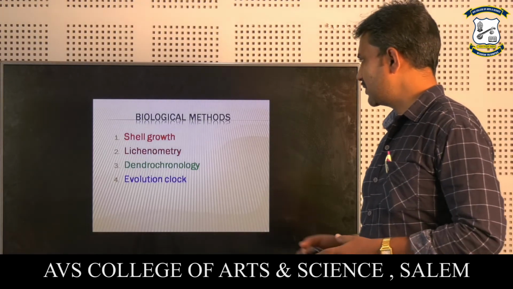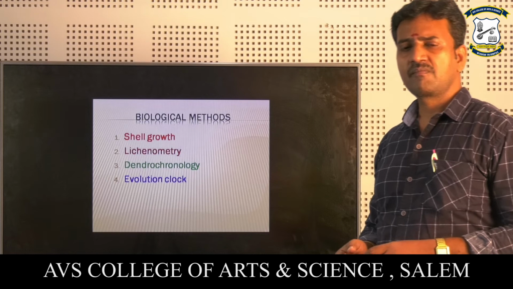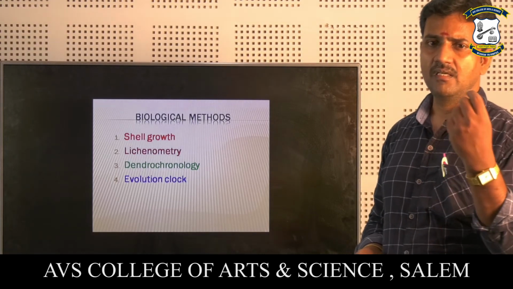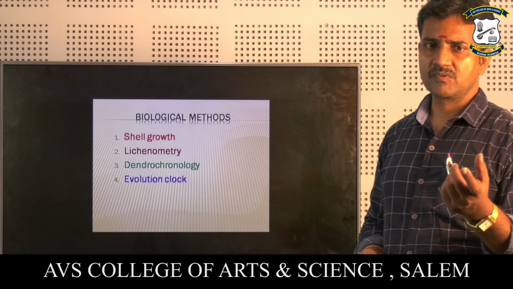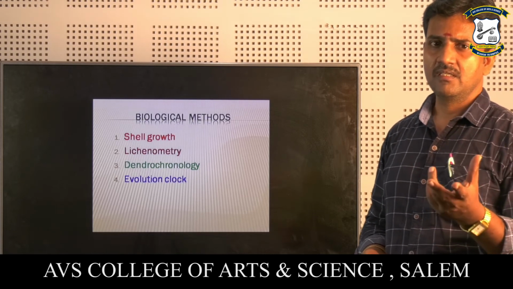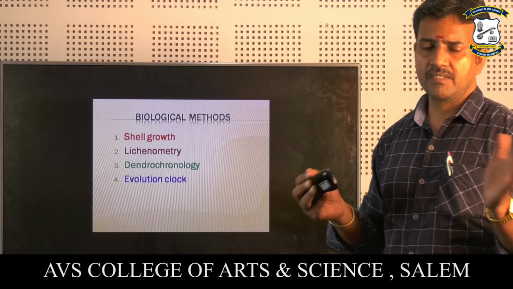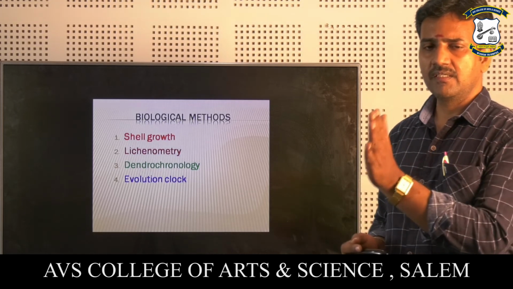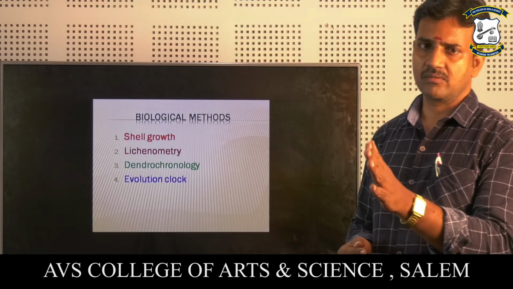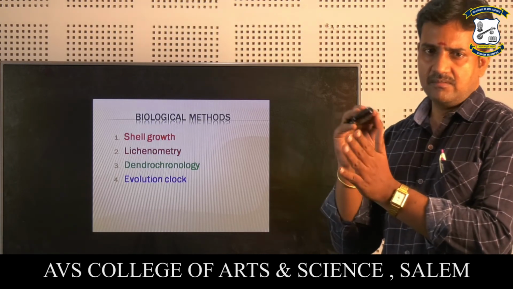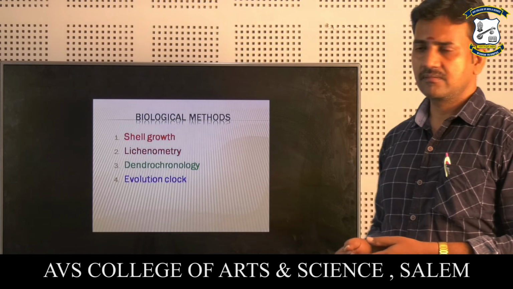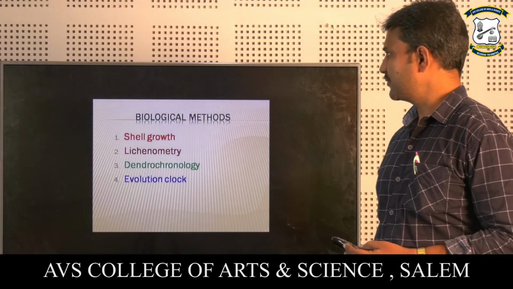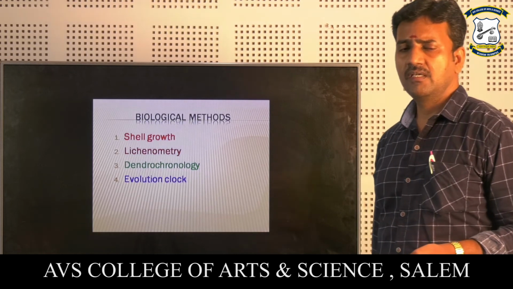And dendrochronology. Dendrochronology means the tree growth. Within the tree growth there are a lot of concentric lines. For example, in bigger trees the concentric lines are more. Every year the concentric lines grow. Using that we are calculating the age of the trees. Then the evolution clock. The evolution clock is also used as a biological method for the age of the earth.